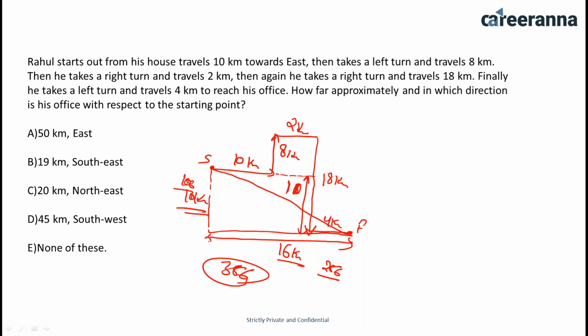Okay, so if you take the square root of 356, you will get 18 point something. So you have to take a round off value because the question is saying you have to calculate the approximate value. So you can say the option is going to be option B, that is in the southeast direction with 19 kilometers. So this is our answer.